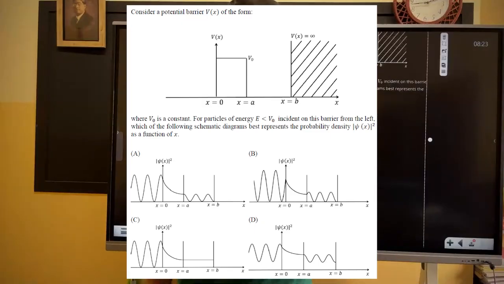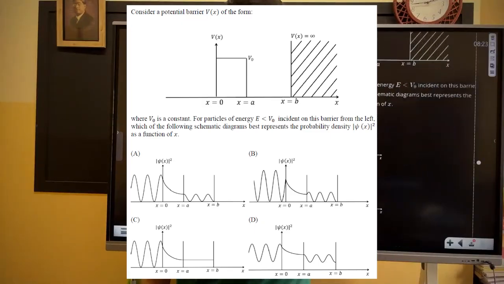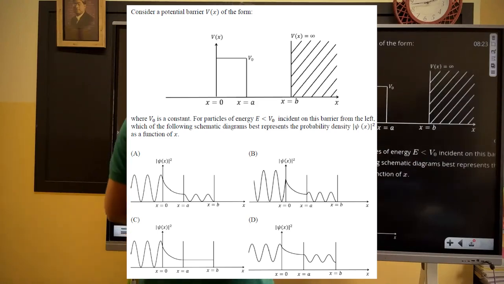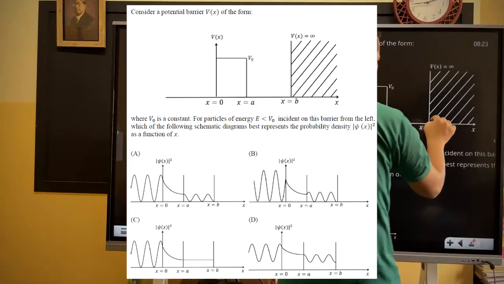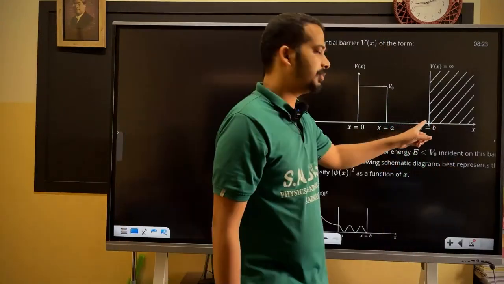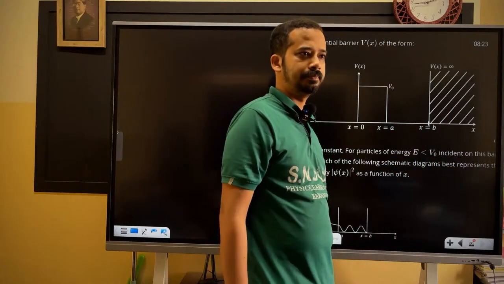You apply all the concepts. Again, don't think very ideally. You apply all the concepts whatever you have learned. Look here: potential is infinity only at x equal to b, am I right? So that's why you can expect some sharp edge at x equal to b.